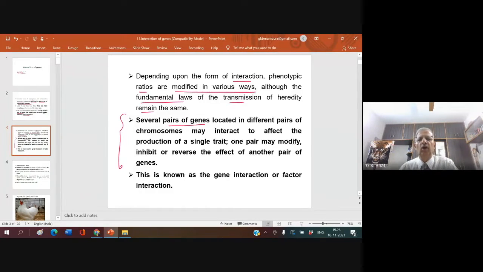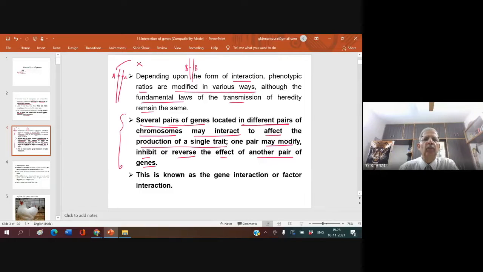Several pairs of genes located in different pairs of chromosomes may interact to affect the production of a single trait. One pair may modify, inhibit, or reverse the effect of another pair of genes. Now let us see: here is one homologous pair of chromosomes, and there are two genes, let us say capital A and small a. There is one more chromosome here, with one more gene, capital B, small b.